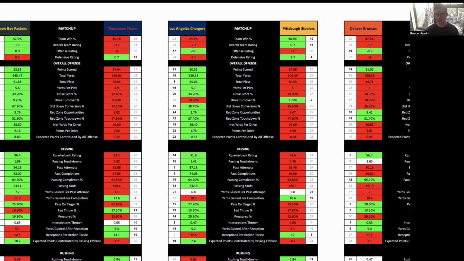The key, obviously, for the Chargers, Justin Herbert is most likely going to be out for LA, which alone gives Pittsburgh a huge advantage in this game. If the Chargers can't get their offense going, then it sets up Pittsburgh to have a really good chance of winning this game. And I think with Pittsburgh, they're really going to rely on the run here.